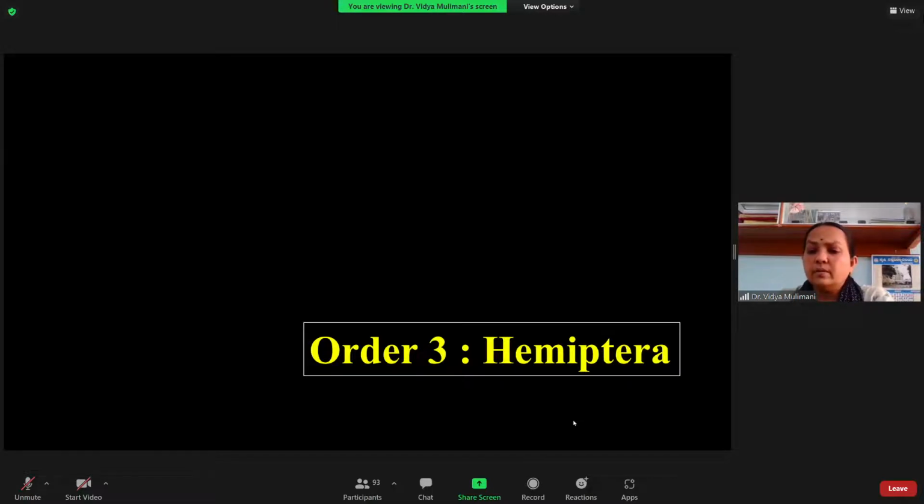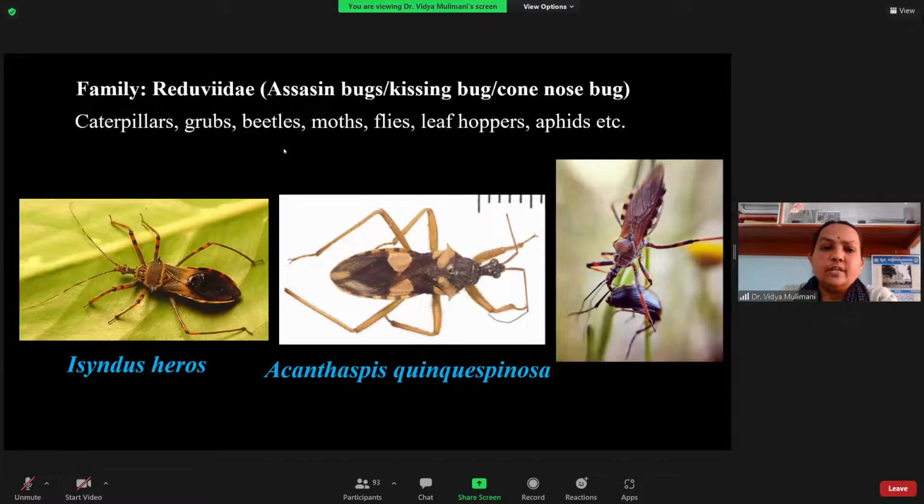And apart from that, you have some examples which are also doing beneficial work. So that is behaving as a predator. Here, I'll just give you 3 or 4 families that include the predatory Hemiptera. The first family, you know, is the Reduviidae. The common name for the Reduviidae is the kissing bug. Why is it kissing? Because it will suck the blood around the lips. Assassin, sometimes they release toxic venom into the body, and if you're not treated, it may lead to death. So that is why assassin.